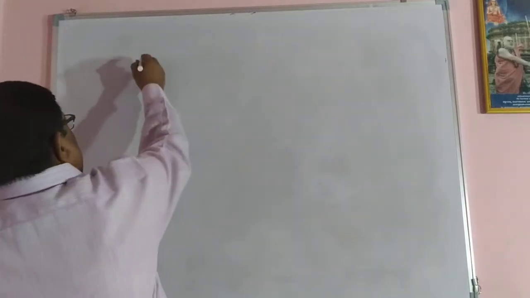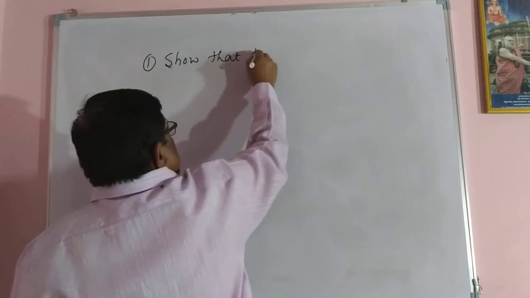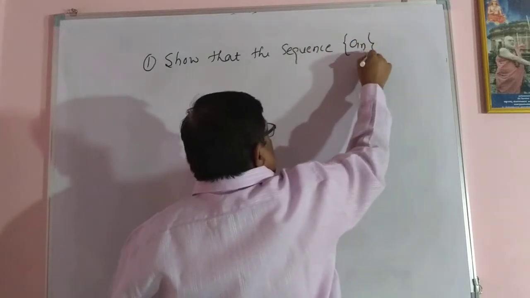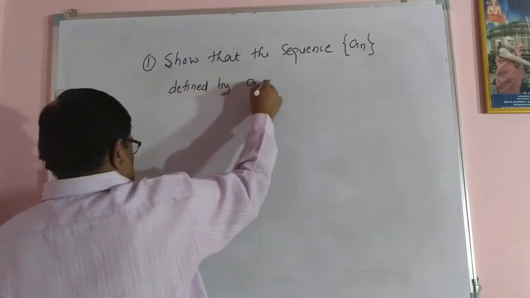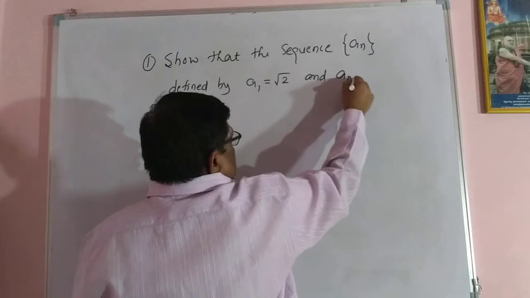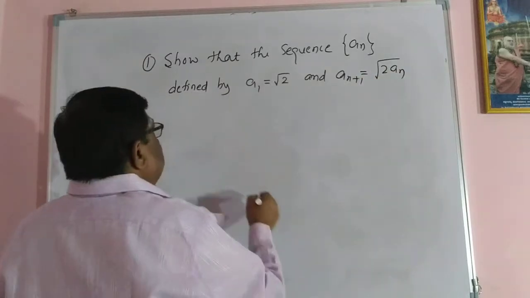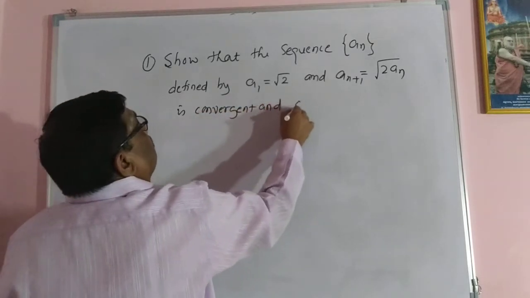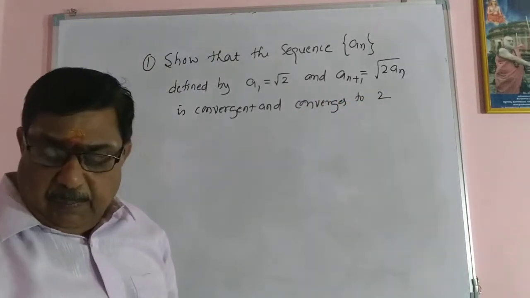For example number one, show that the sequence AN defined by A1 equal to root 2 and AN plus 1 equal to square root of 2AN is convergent and converges to 2. So this is the problem now, a peculiar example.